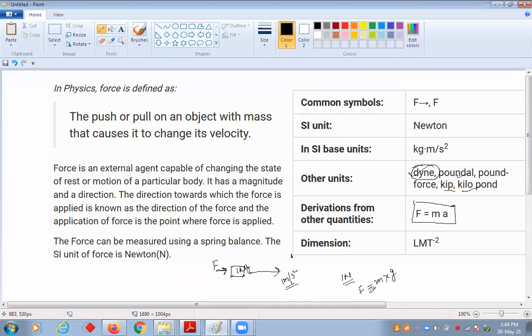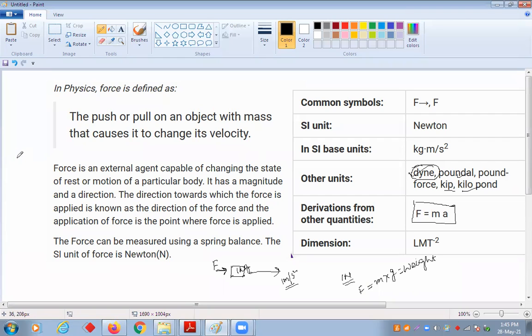That is the force, and that is called weight. Whatever force you are applying on the ground, that is your weight.